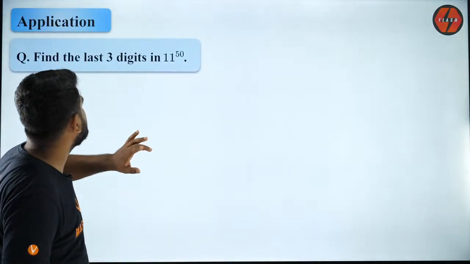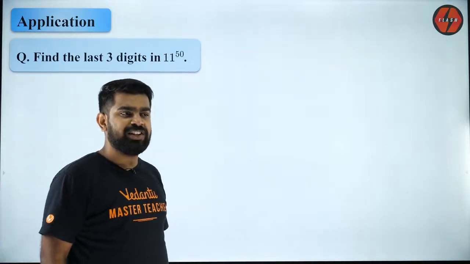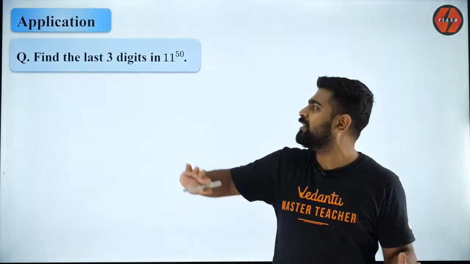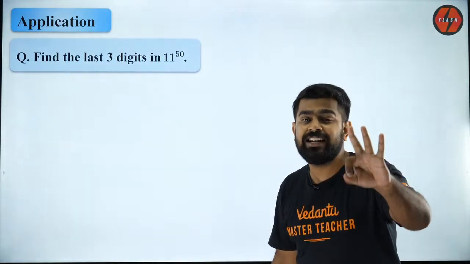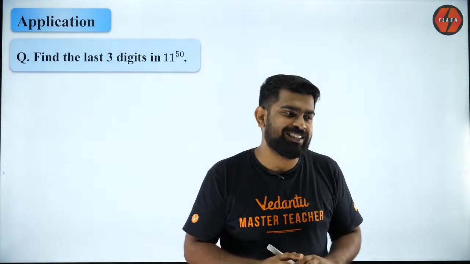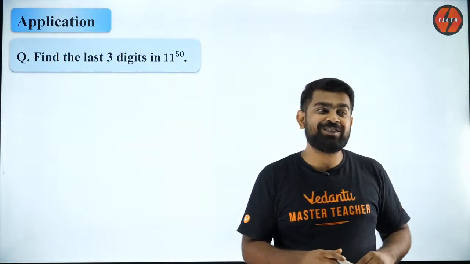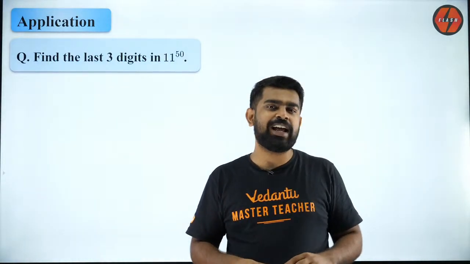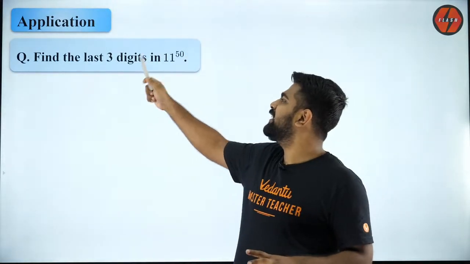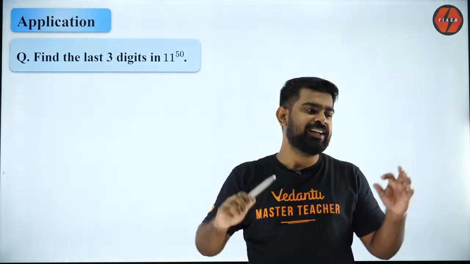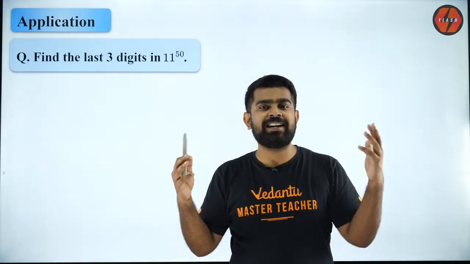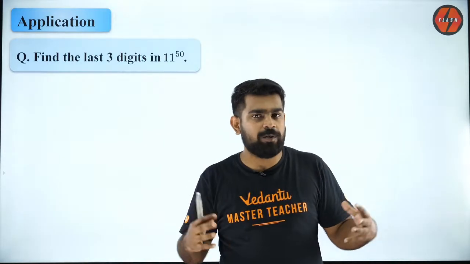So now the next question for you guys. Again, application now. Now we are getting started with questions, guys. Everybody try to solve it. So I want you to find the last 3 digits of 11 to the power 50. Do you guys know how to solve it? Think about it. I want you guys to tell me the last 3 digits of 11 to the power 50. It's a good question. Think about it and try to solve it. After you guys are done trying, I will help you out and I will solve it from scratch.